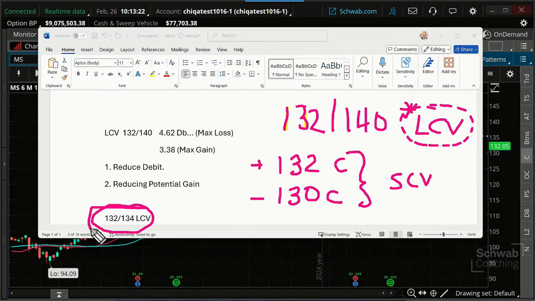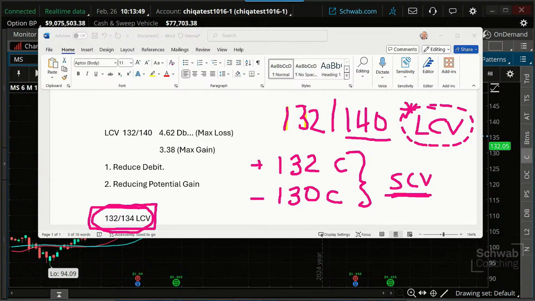Even with the modification, it was a bullish trade. This would now, with this proposed change, turn this into a bearish trade. By buying back the 140 and selling the 130, we'd bring in an even bigger credit than if we shifted it to the 134.